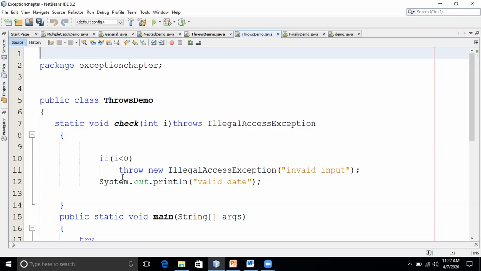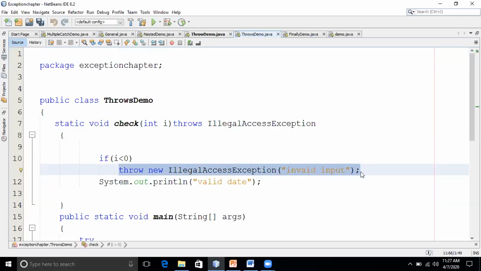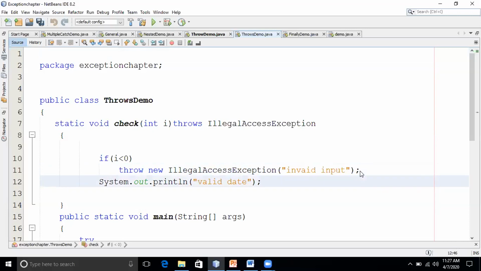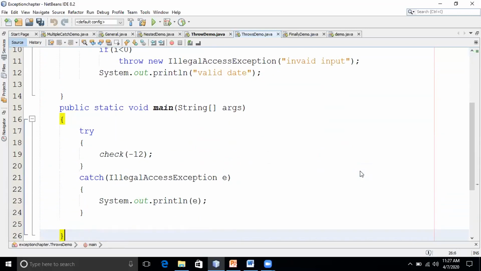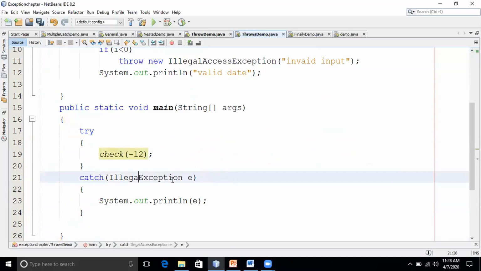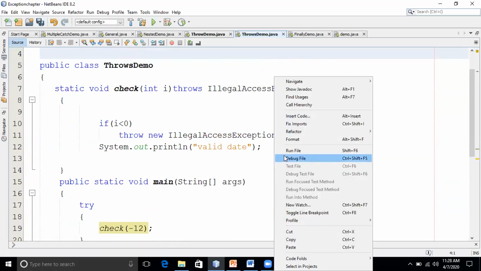This syntax we have seen with the throw keyword. Now who should handle this exception? The caller. See here, in the caller, I have written try and catch. Here you can write illegal access exception or simply write exception. I'll just write exception. Fine, now I'll run this code.